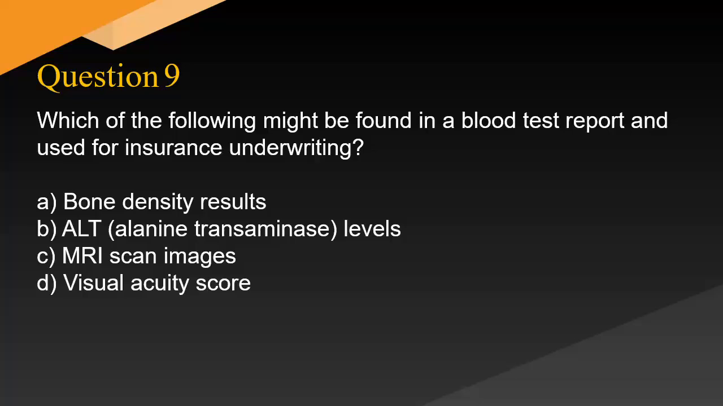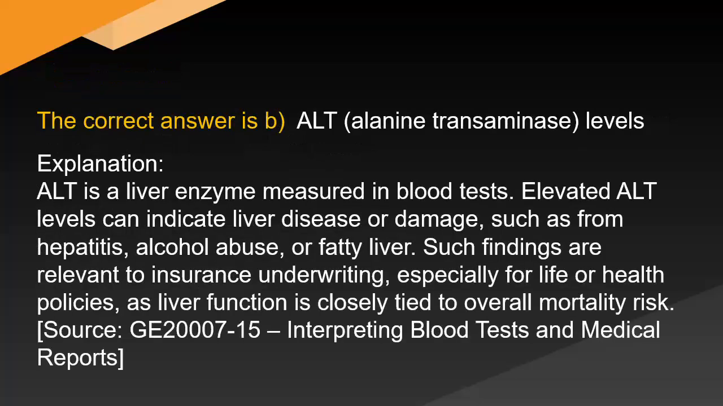A. Bone density results. B. ALT, alanine transaminase levels. C. MRI scan images. D. Visual acuity score. The correct answer is B.